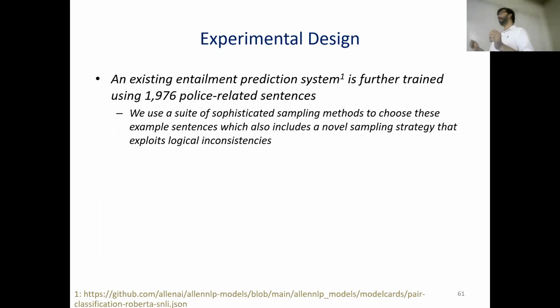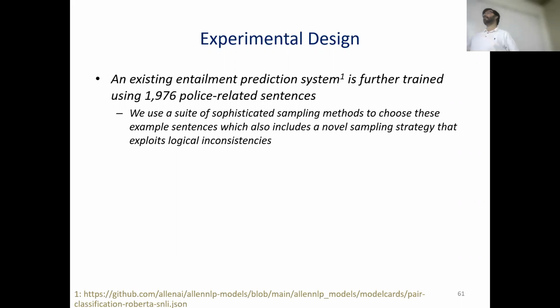One sampling technique was, suppose you have a premise, you know for sure it cannot entail both police protect us and police do not protect us. Again, the same sentence cannot contradict both, because the two hypotheses are negations of each other. The same premise cannot contradict both or entail both.